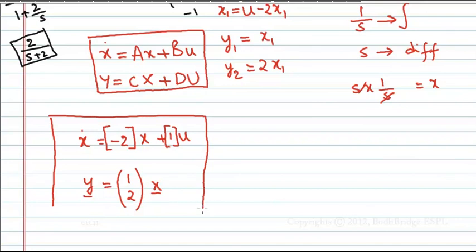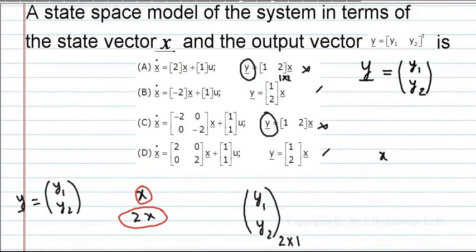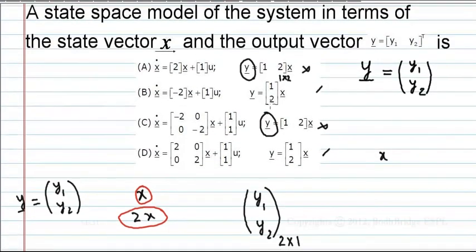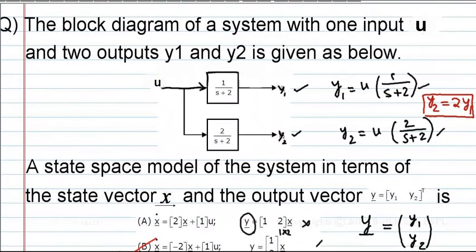Therefore this is the state space representation of the block diagram given. X dot equal to minus 2x plus u, y bar equal to 1 2 x. Therefore B is the correct option. You understood?